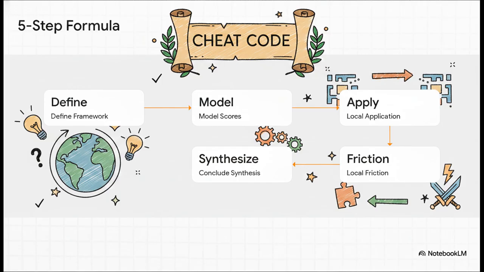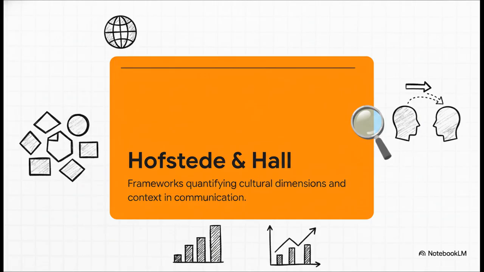Honestly, this is why this 5-step formula is your ultimate cheat code for the MIVA exam. Whenever you get hit with a tricky cross-cultural management or market entry question, you just process it through these exact 5 steps to build a flawless answer. So for Step 1, you always want to anchor your definitions in Geert Hofstede's 6 dimensions of national culture. Hofstede surveyed over 100,000 IBM employees to map out these differences, so it's a massive data set. And alongside Hofstede, you absolutely must define Edward T. Hall's high and low context communication framework. It's crucial because it explains not just what people value, but exactly how they communicate those values.